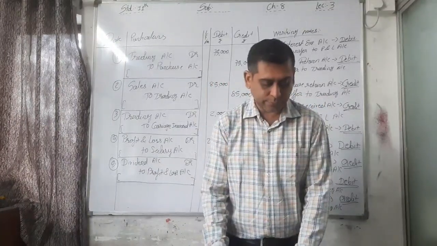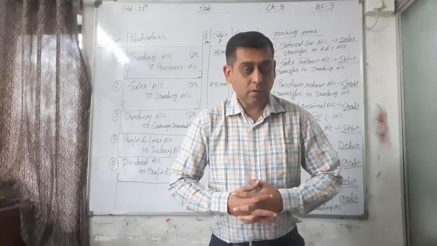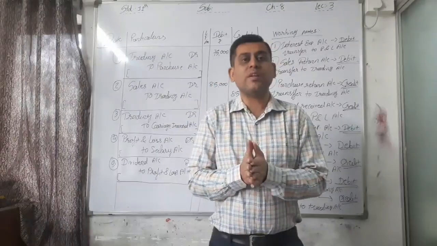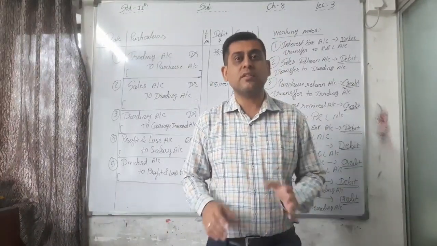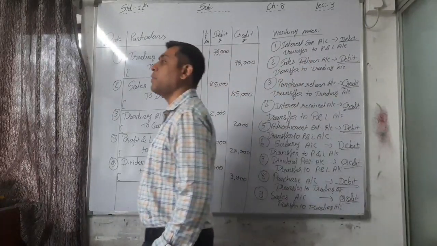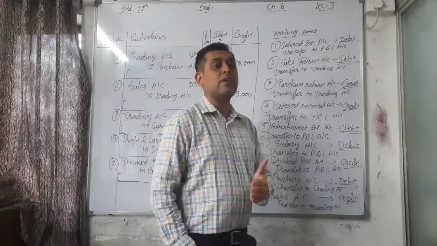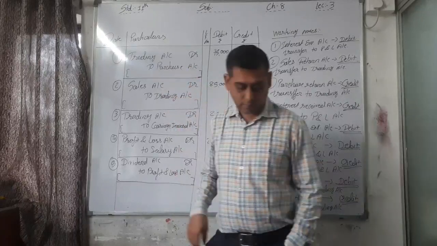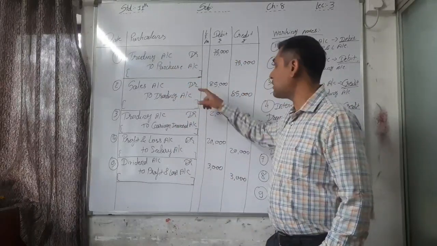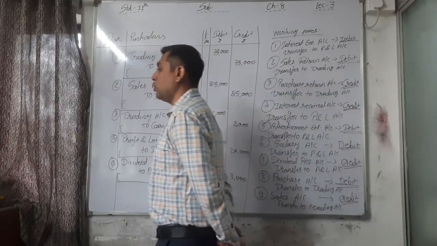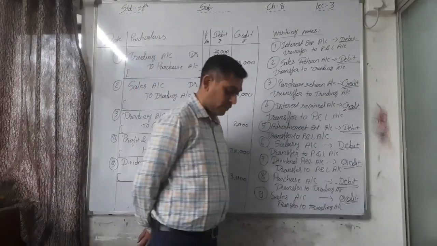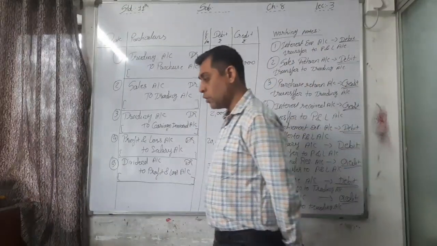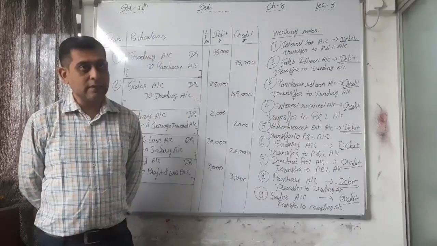Okay. Now see here, the entry for that, please write down sales. Which account is debited? Trading account is debited? No, sales account is debited here because sales has a credit balance. So the entry: sales account debit 10,000 to trading account 10,000.